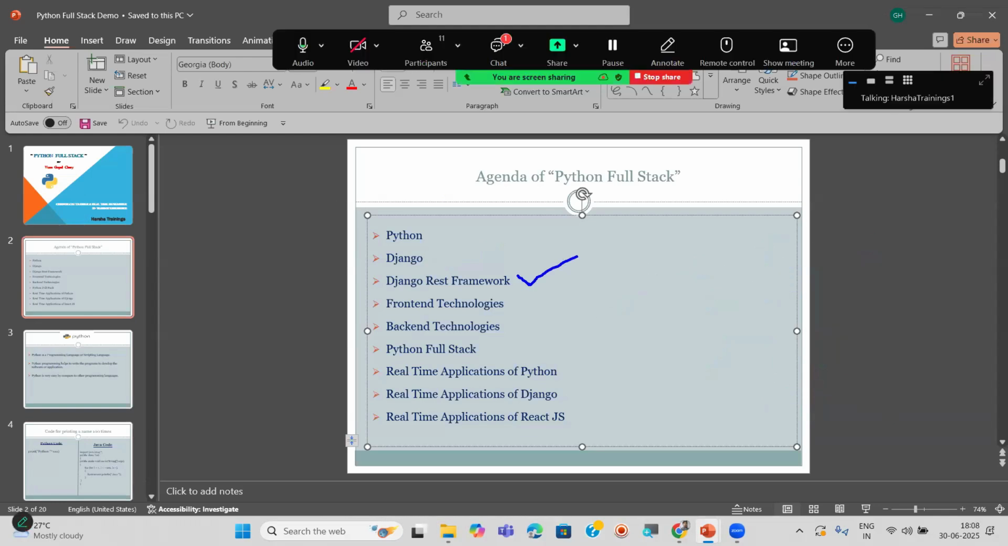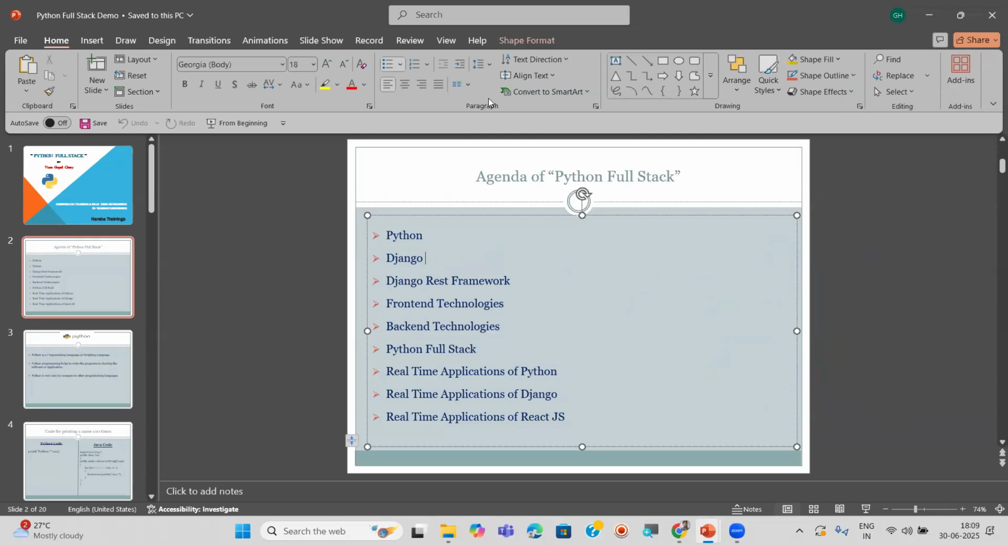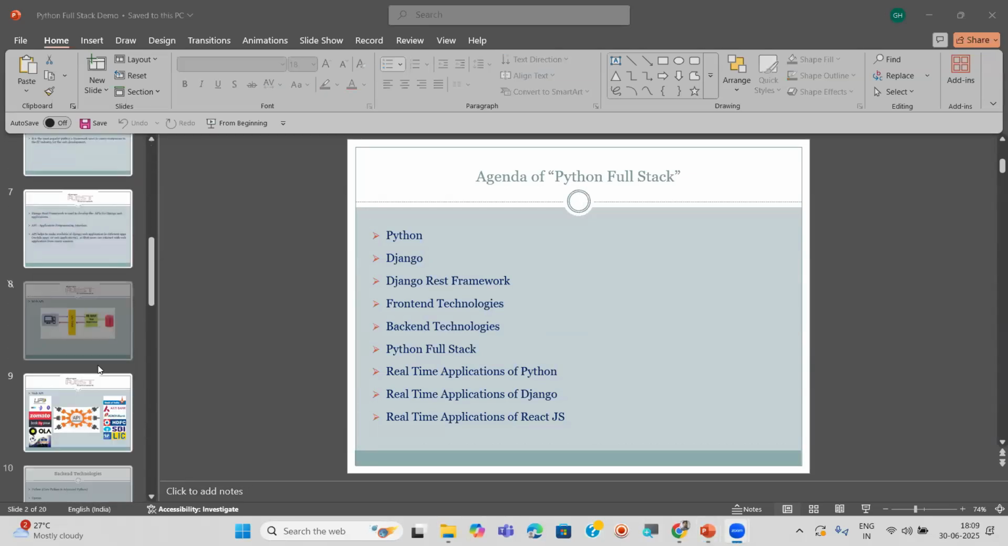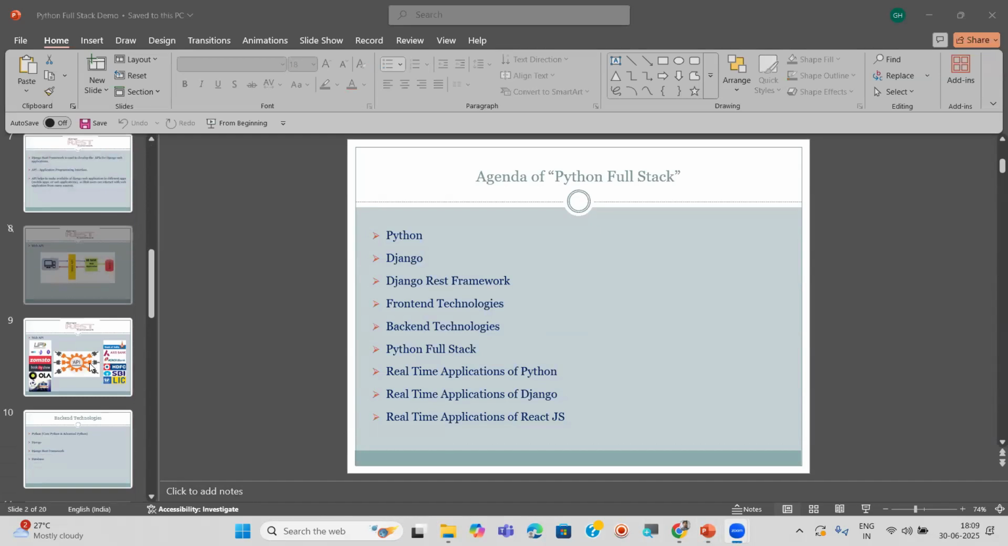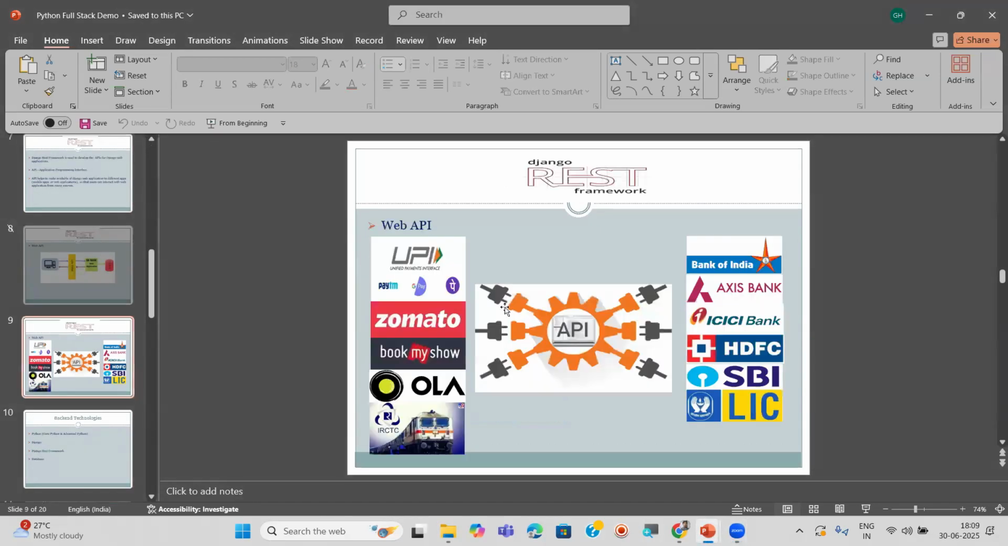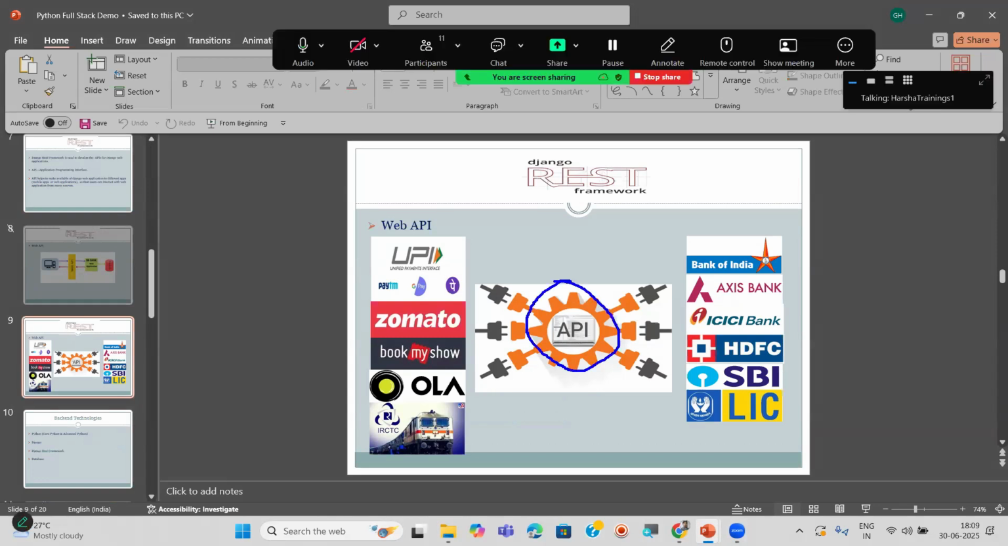Next, Django REST framework. What is the purpose of this Django REST framework? What is the purpose of API? We can create APIs. API full form: Application Programming Interface. Good. I showed one diagram to you. If you understand this diagram, then you can understand what is API and what is the purpose of Django REST framework. So Django REST framework is used to create the APIs.